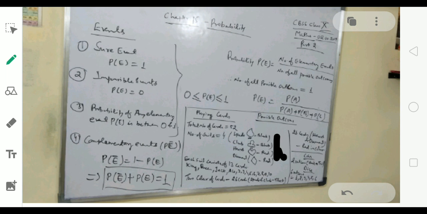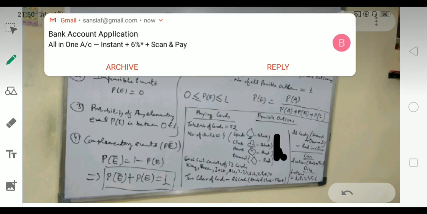Similarly for a dice, we get 6 outcomes. If 2 dice are thrown, then 6 to the power 2, that is 36 outcomes. If 1 dice is thrown, then 6 to the power 1, that is 6 outcomes: 1, 2, 3, 4, 5, 6. All this information we are going to utilize in the next video, in which we will be solving questions.